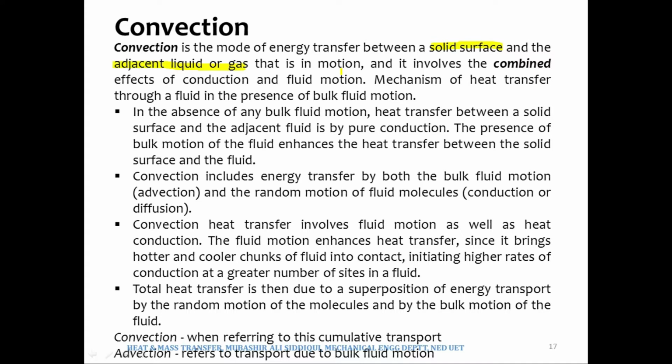So the fluid would be flowing over the solid surface. That would make it the case of convection heat transfer. And in fact, convection heat transfer involves the combined effects of conduction and the bulk fluid motion.